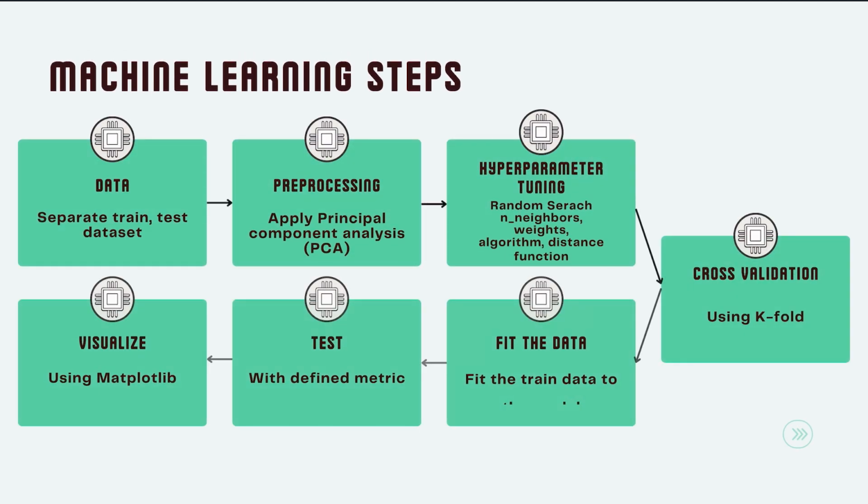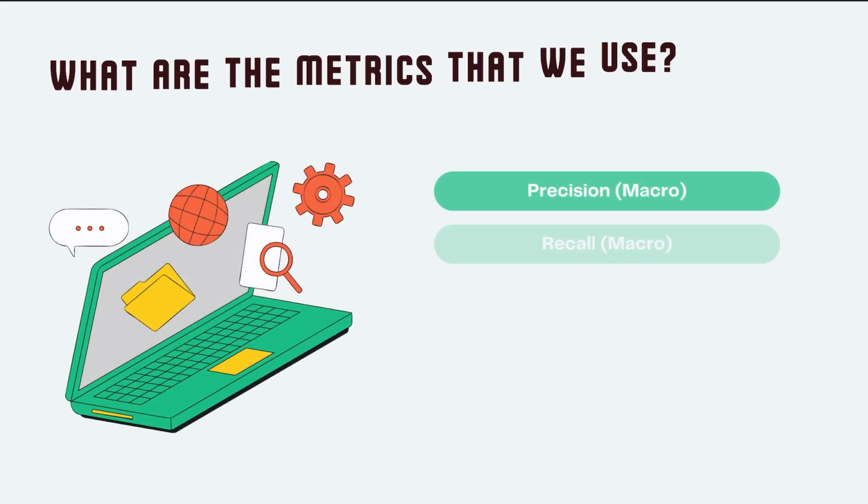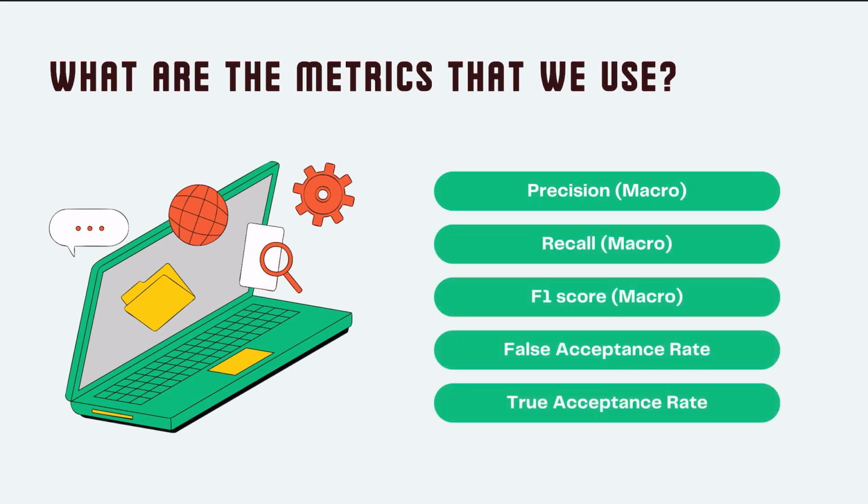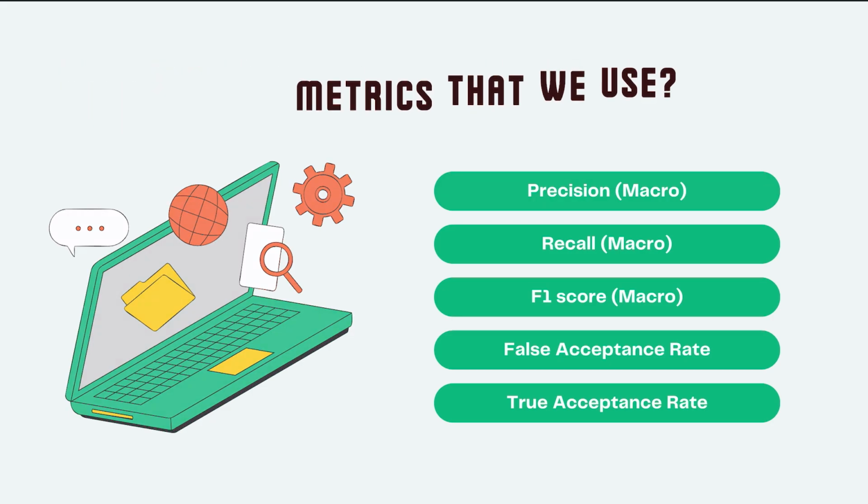Now for training the machine learning model, we perform almost the same steps. We separate the data and pre-process the image, but this time we use principal component analysis, and we also do hyperparameter tuning, but on different parameters, which are neighbors, weight, algorithm, and distance function. We also perform cross validation using K-fold, feed the data to the KNN model, test, and then visualize it. And these are the metrics that we are going to use: precision, recall, F1 score, false acceptance rate, and true acceptance rate.